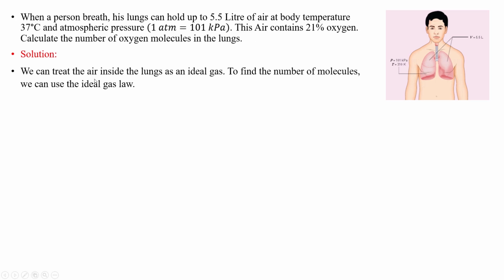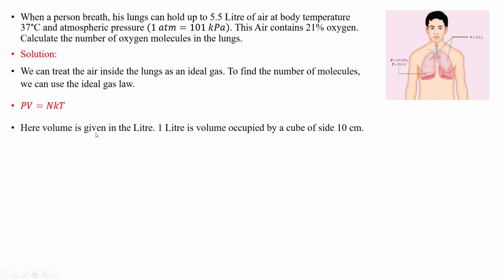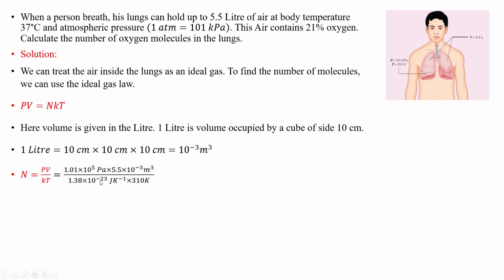So here we can treat the air inside the lungs as an ideal gas. To find the number of molecules, we can use the ideal gas law. The ideal gas law is pressure times volume is equal to number of particles multiplied by Boltzmann constant and temperature. So here volume is given in liters, and 1 liter is the volume occupied by a cube of side 10 centimeter. So 1 liter is equal to 10 raised to power minus 3 meter cube, and we have 5.5 of them.